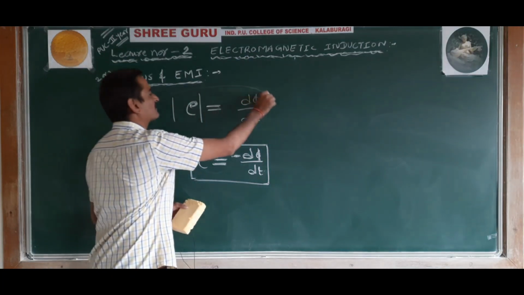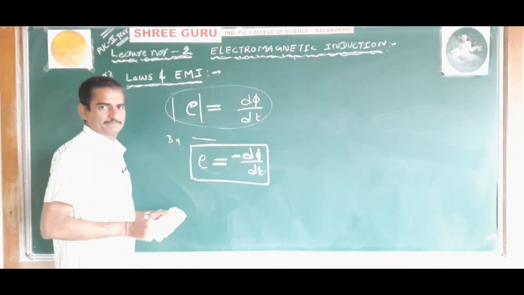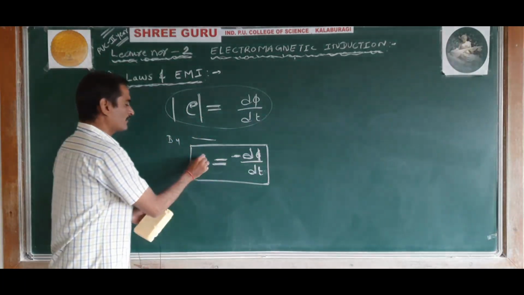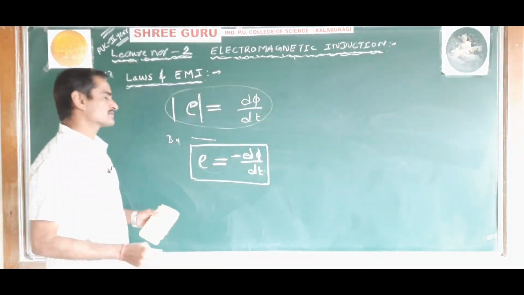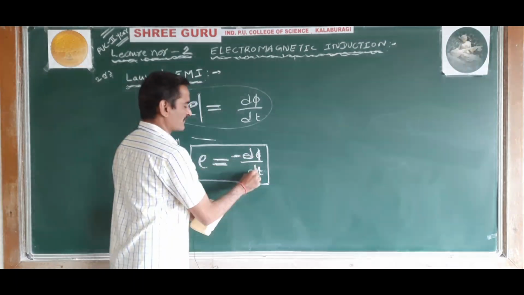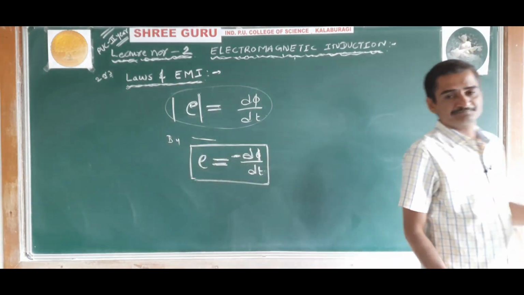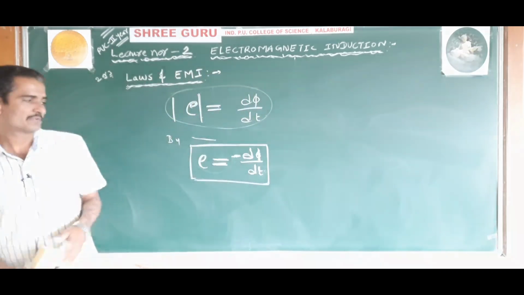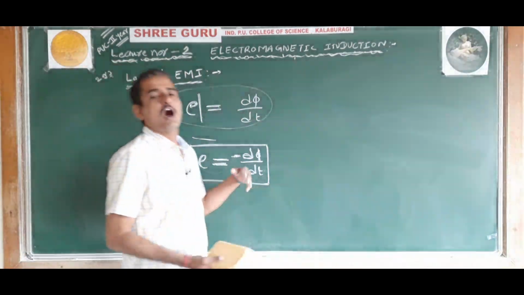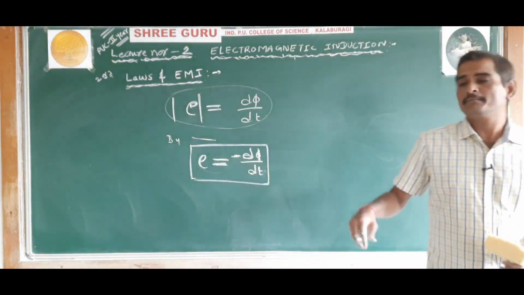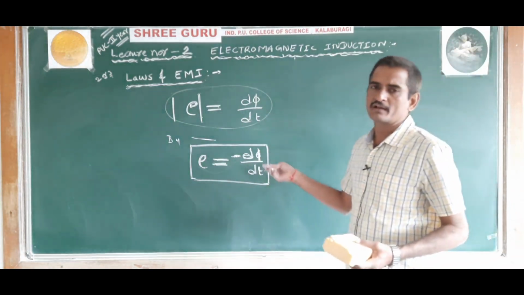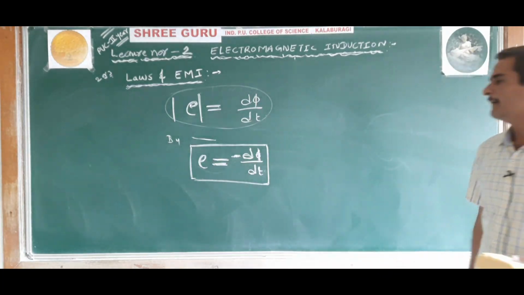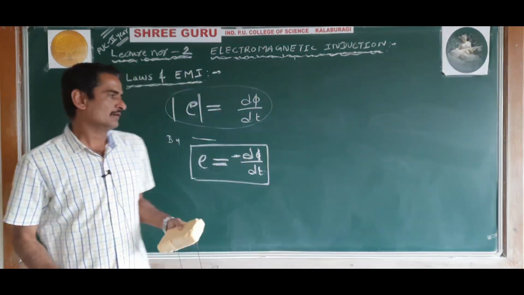Only due to Faraday's law, E is equal to d phi by dt. This only gives magnitude. And when you write induced EMF, it is given by minus d phi by dt. The negative sign shows that the direction of the induced EMF is opposite to the magnetic flux, or opposite to the cause which is producing it. You can tell. Understood? So this is induced EMF for only one coil.